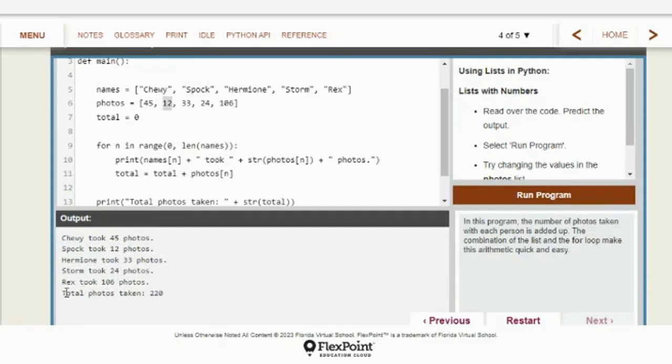And then finally at the end, it prints total photos taken, and it adds all 5 of those values up because it did that in the loop. Total equals total plus photos. And we end up at 220.